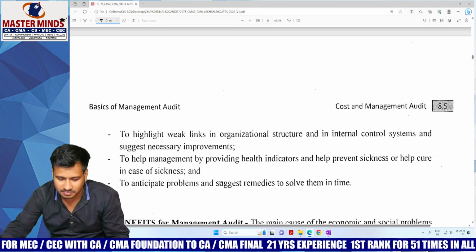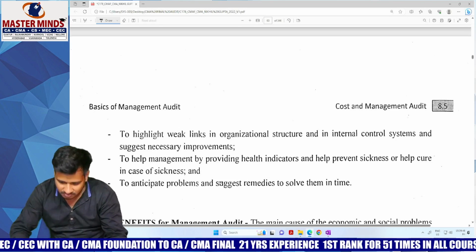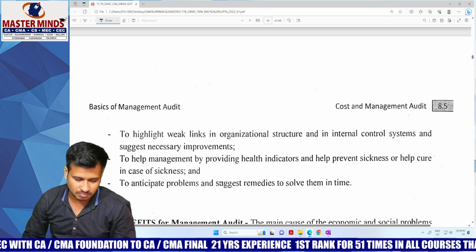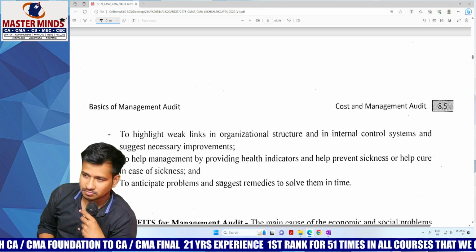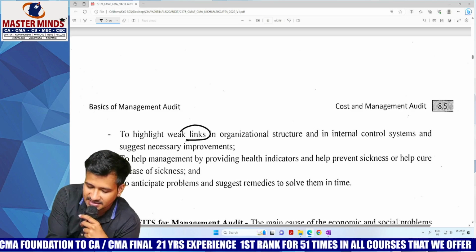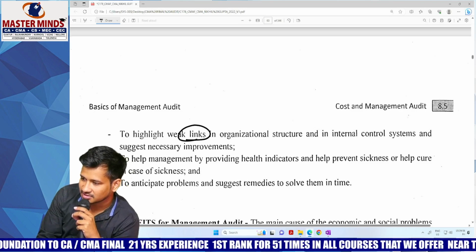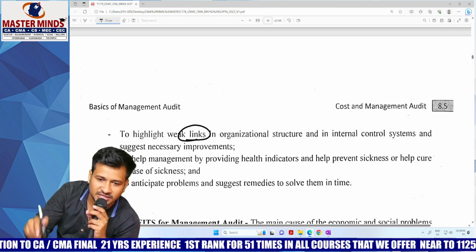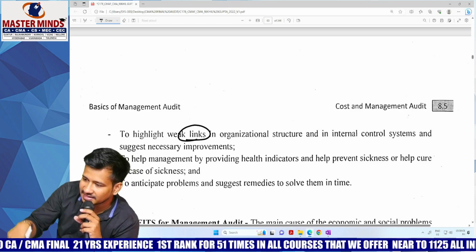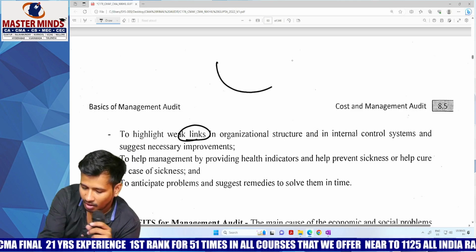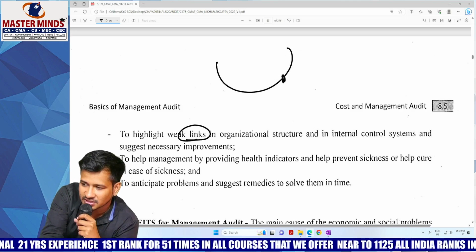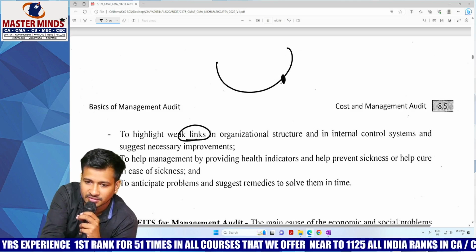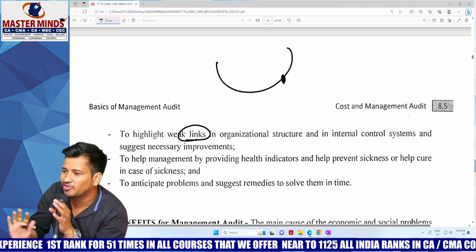To highlight weak links in organizational structure and in internal control systems and suggest necessary improvements. Yes, if any weak links are in the organizational structure. Say for example, something like a gold chain. Right from starting till ending, it is very good. But somewhere at this point, the link is not proper. So automatically the entire gold chain may fall.